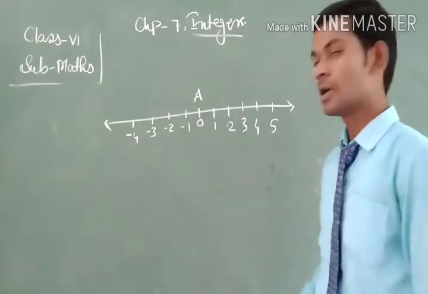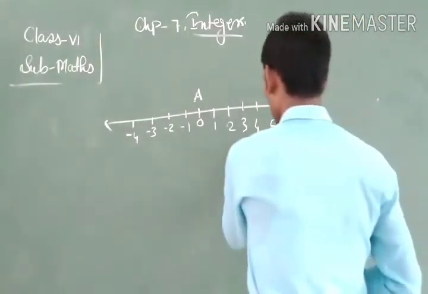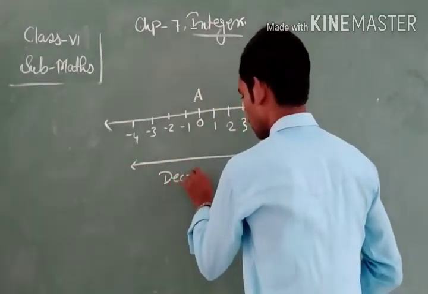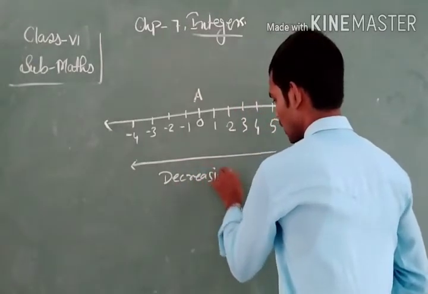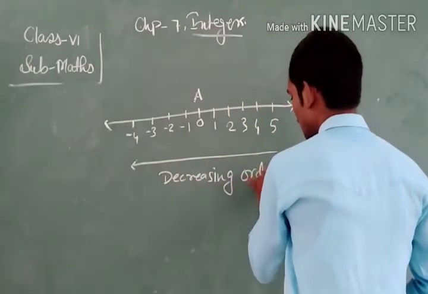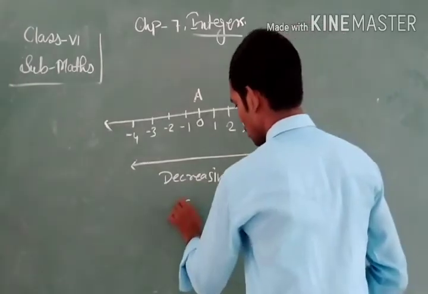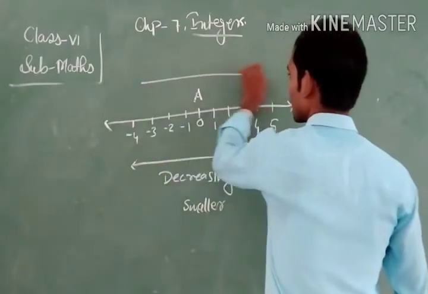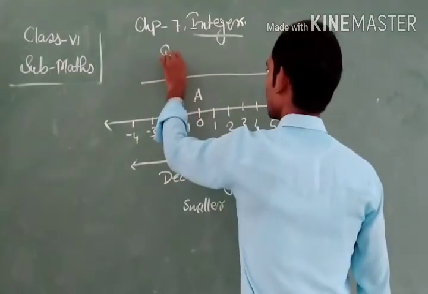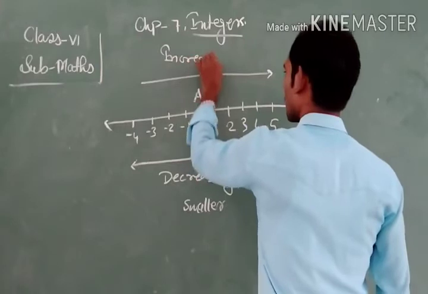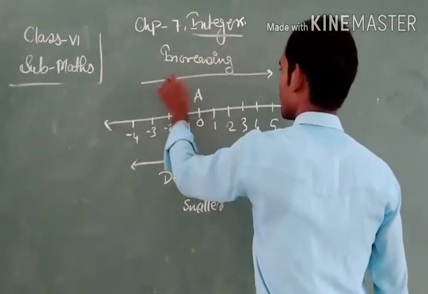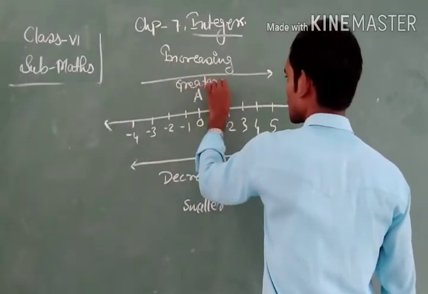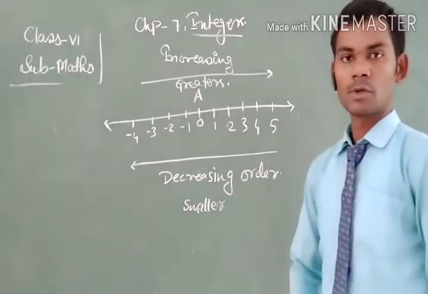So here we get two orders. This is the decreasing order, in which the numbers become smaller, and this is the increasing order, in which the numbers become greater.